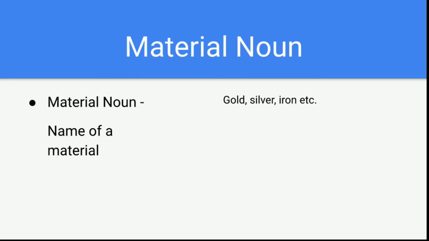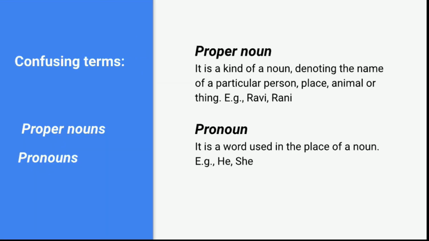Okay, maybe like gold, silver, bronze, iron, whatever material a particular thing is made up of, that is called as material noun. The next one, if you see, there is a confusion between this proper noun and pronoun. Many of them make a mistake in this classification, so I thought I can deal with this a little bit. Proper noun actually is a kind of noun, as we studied earlier, and it is the name of a person, place, animal or thing. Ravi, Rani, Raju, whoever it is, whatever it is. Okay, if it is a name given to a particular thing.